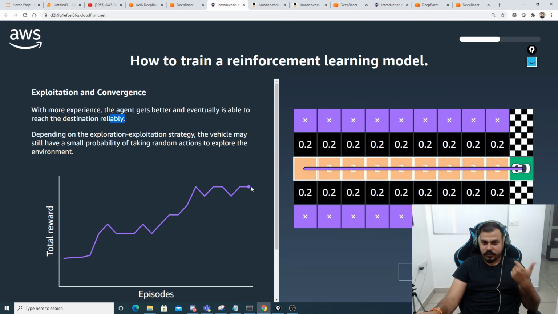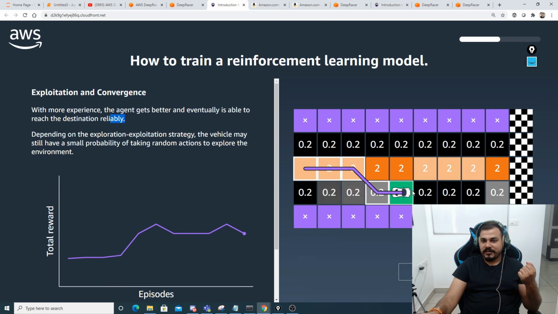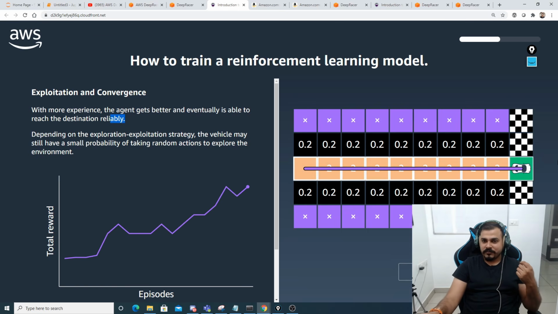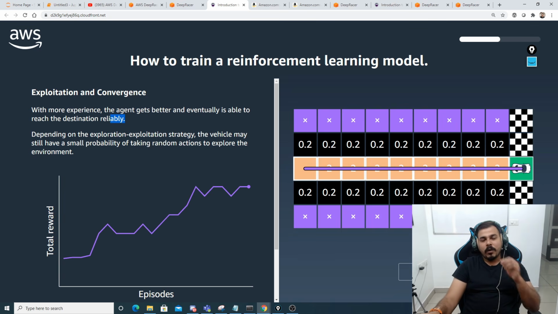So you can see that as the total number of rewards are increasing, it is just taking the straight path itself. Okay, again you see this, how the simulation happens. See how many iterations it is basically doing, and it is finally able to find out the best path. Okay, and that is how the rewards, again the major thing for the agent is to get maximum rewards. Okay, so this was a